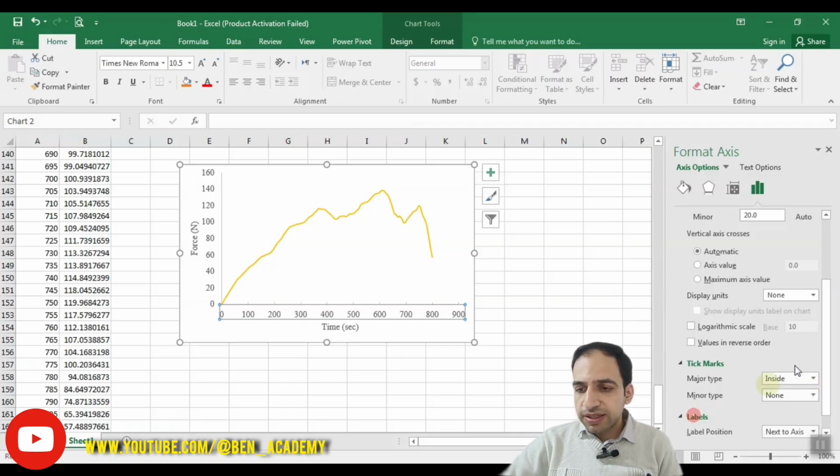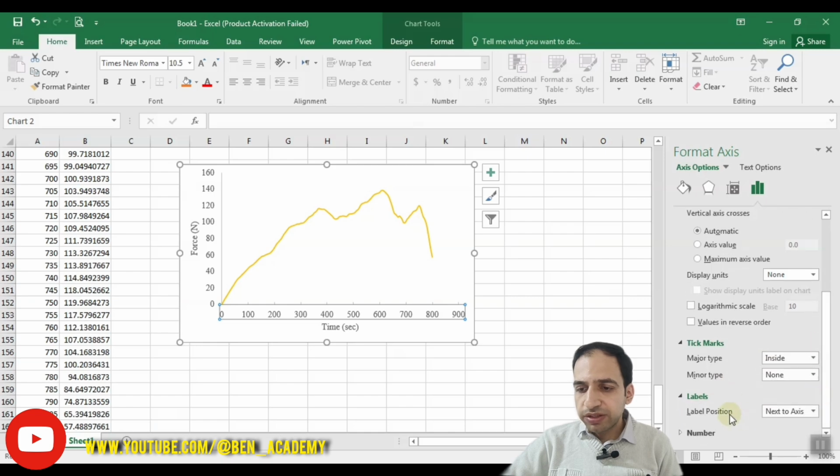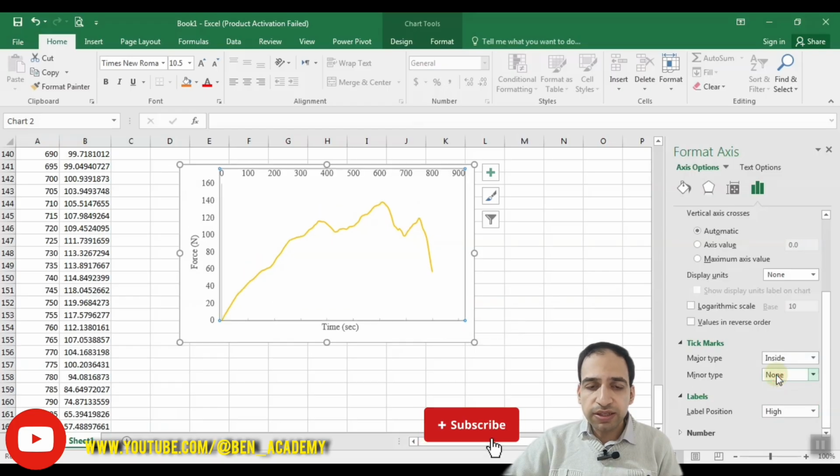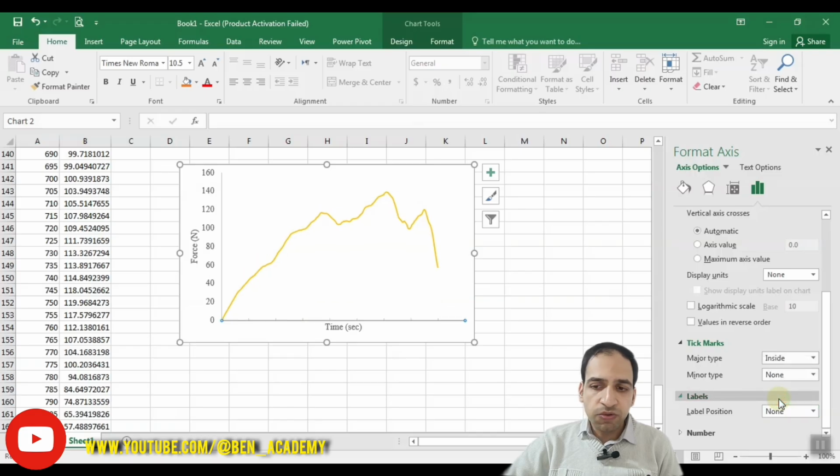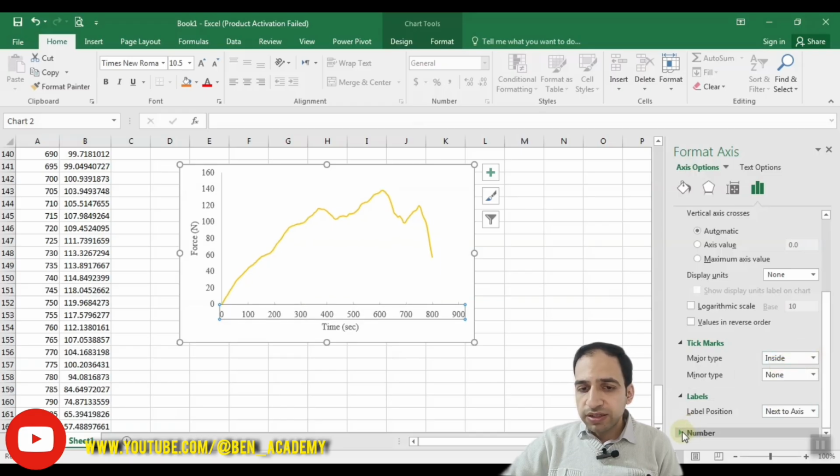You can adjust the labels of the axis. Now by default it is next to axis, and it's the default representation of the numbers of the x-axis. If you select the other things like high, you can see that the numbers are written at the top, or you can use low, that is similar to next to axis, and you can use none, that there are no values, there's no label for the axis.